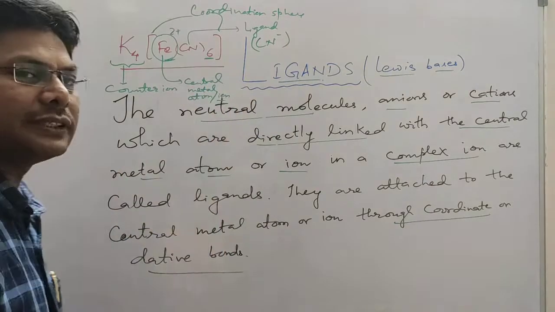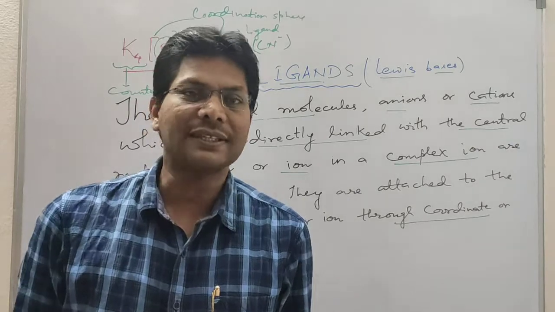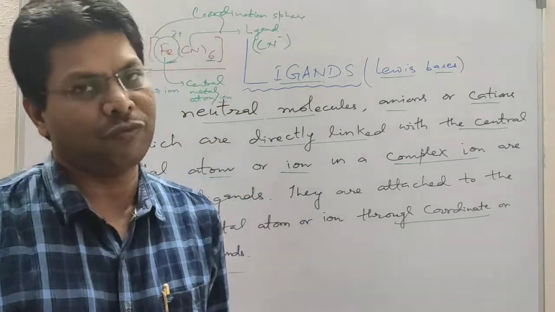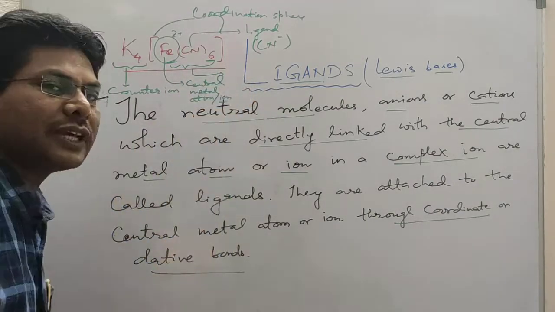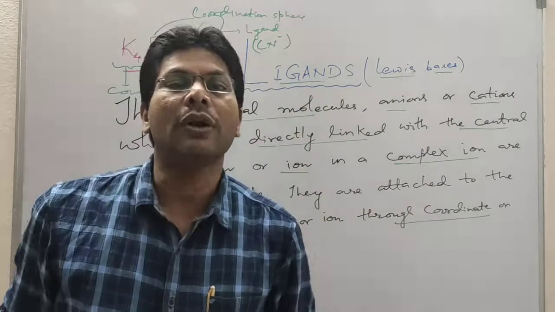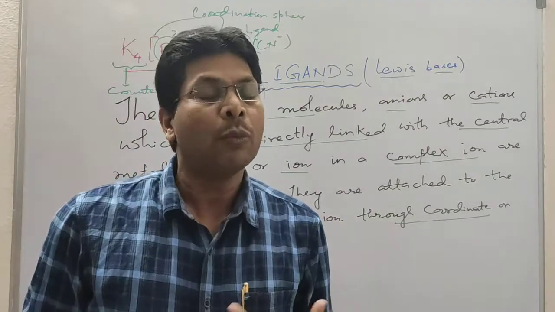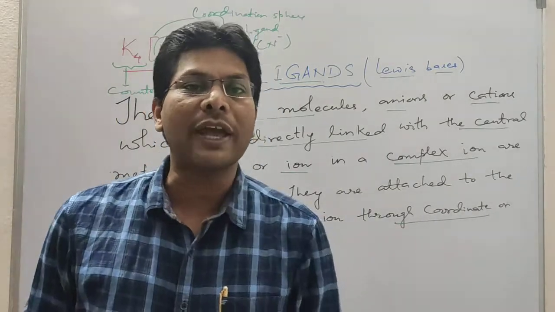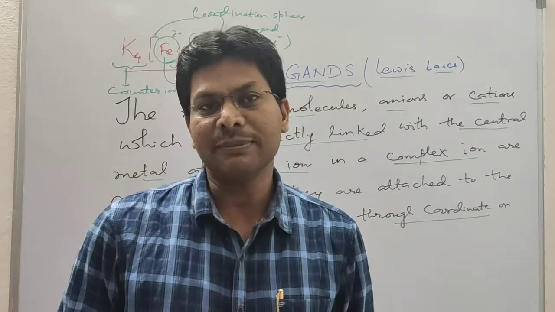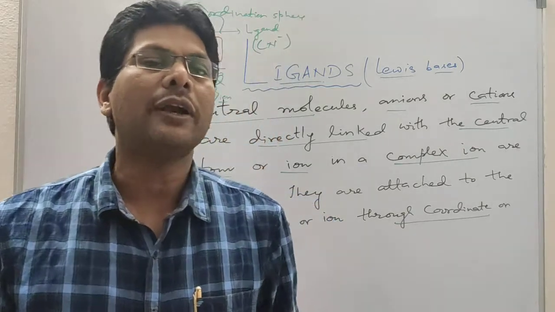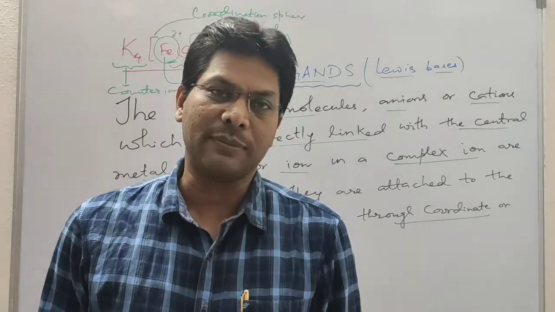Inside the coordination sphere, metal as well as ligands are present. This is called the coordination entity. More than one ligand can also be present. If only one type of ligand is present, the complex is called a homoleptic complex. If more than one type of ligand is present, then it is called a heteroleptic complex. So there are two types of complexes depending on whether only one type of ligand or more than one different types of ligands are present.